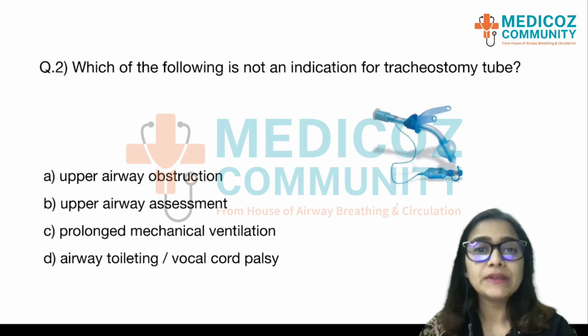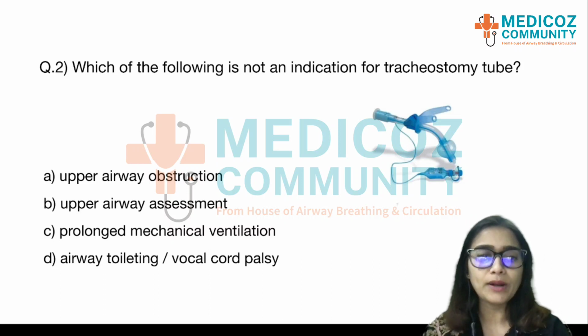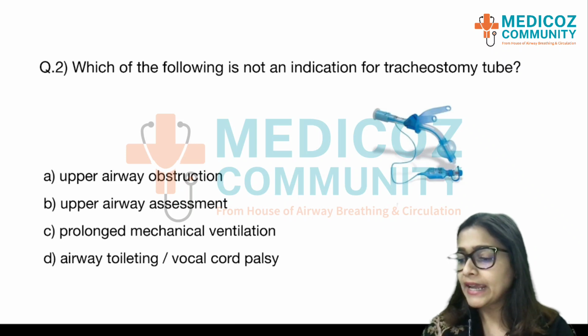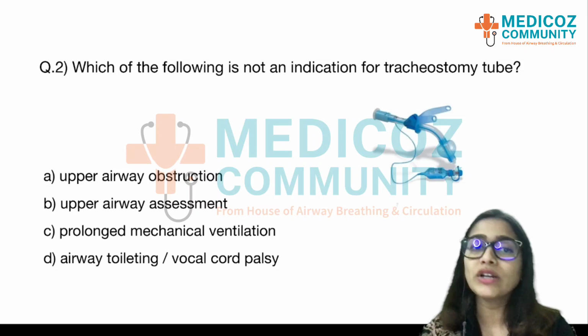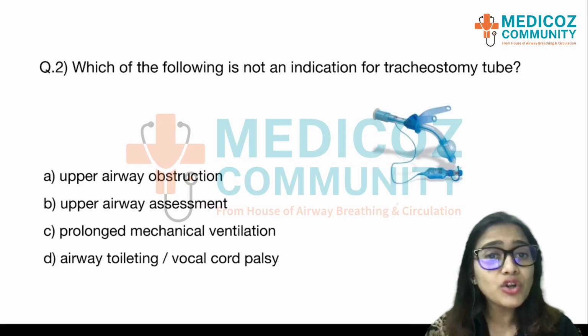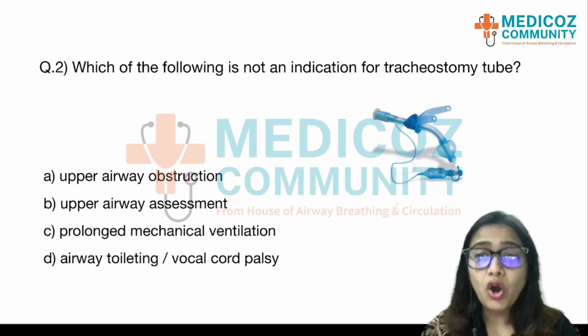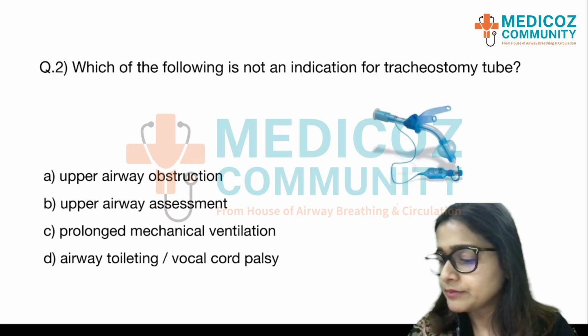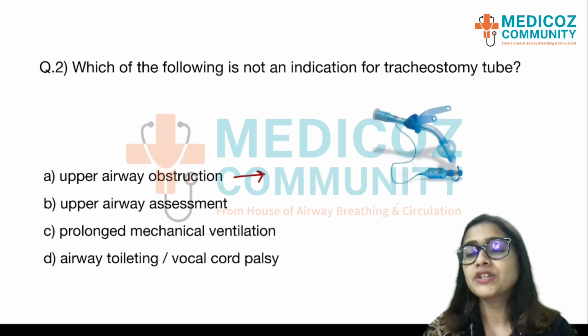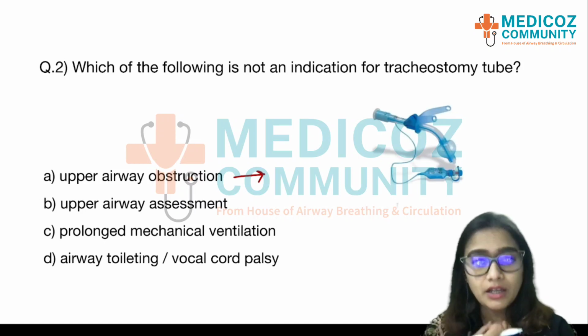So there was a bit of discrepancy in the feedback we got from the students, but we put forth whatever the best options were. So let's have a look at them one by one. Now option A is upper airway obstruction. There is some obstruction in the mouth or at the level of the vocal cords, because of which the patient is not able to breathe, and maybe because of which we are not able to secure an endotracheal tube or to just ventilate the patient from the face, right? Here again tracheostomy tube will definitely be indicated. So we can bypass the upper airway obstruction and get access directly to the trachea.